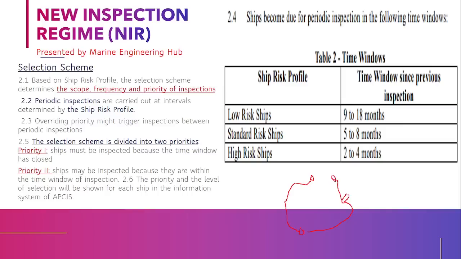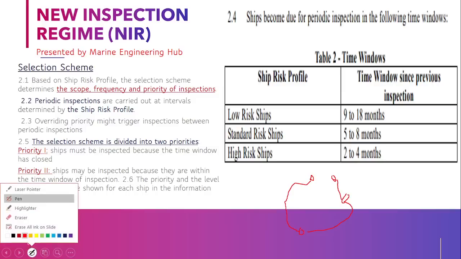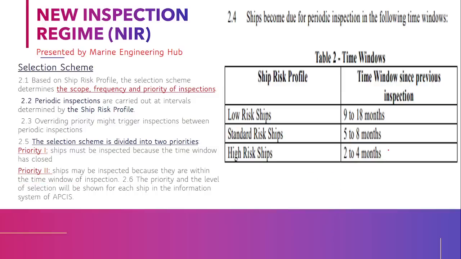While you are traveling in the Tokyo MOU region, if you have covered more than 4 months since you were last inspected in Russia, then when you come to South Korea after Thailand, you can be inspected again if you are a high risk ship. It means that if your last inspection was more than 4 months ago, you will be re-inspected.